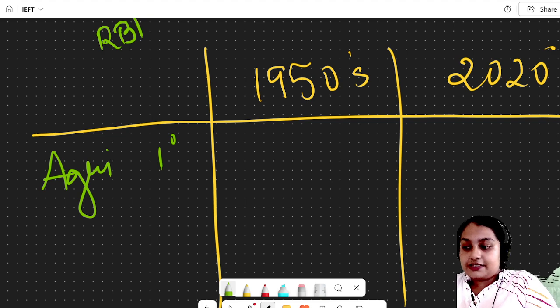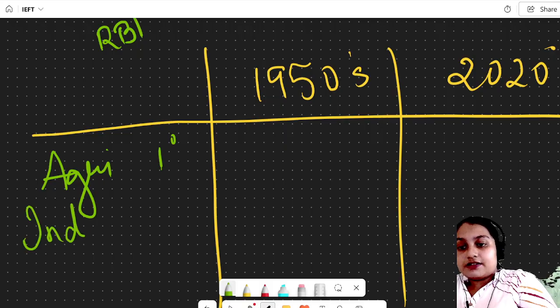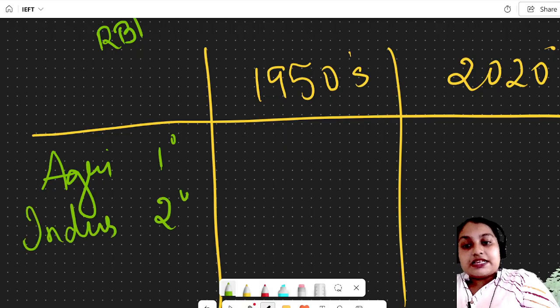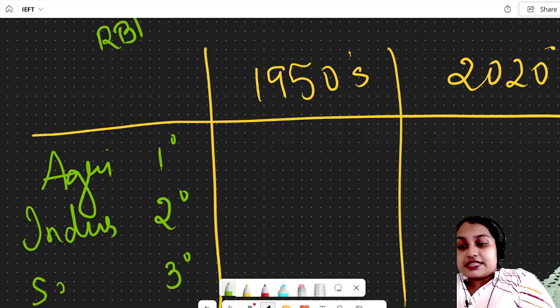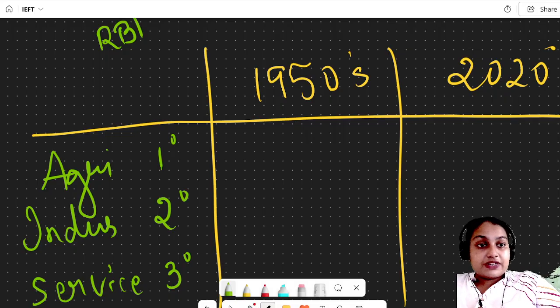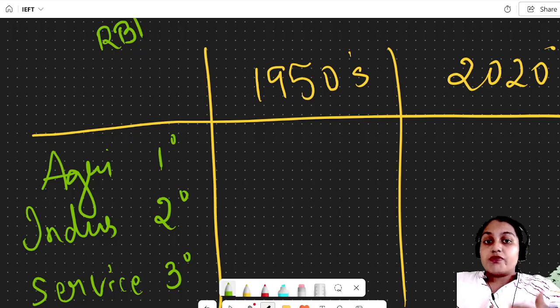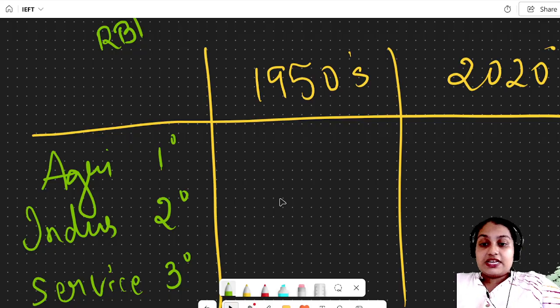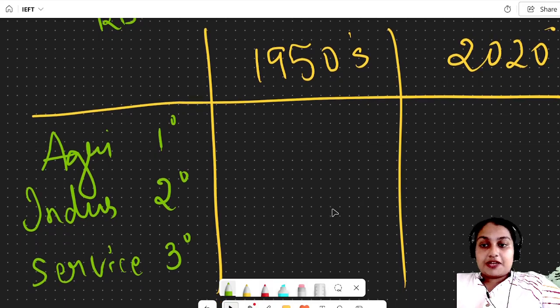Our secondary sector is the industrial sector. And our tertiary sector is the service sector. How much percentage of the people contributed in these years, the 1950s and 2020s? That is the question.